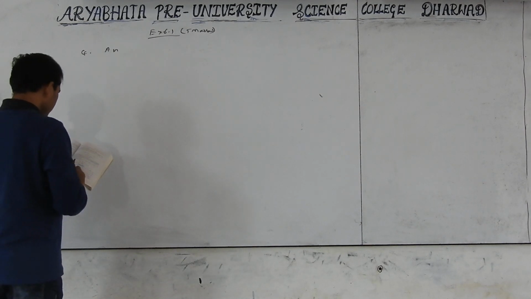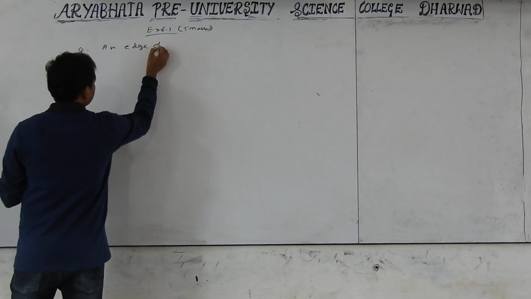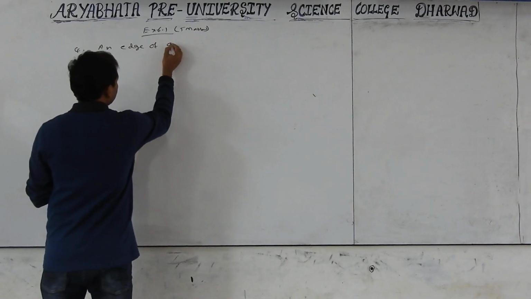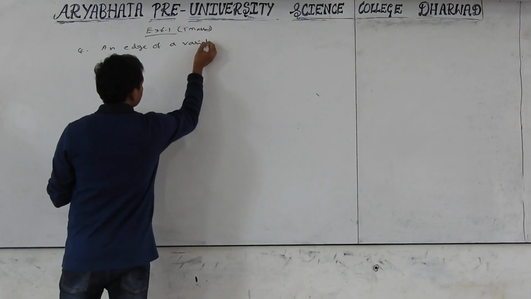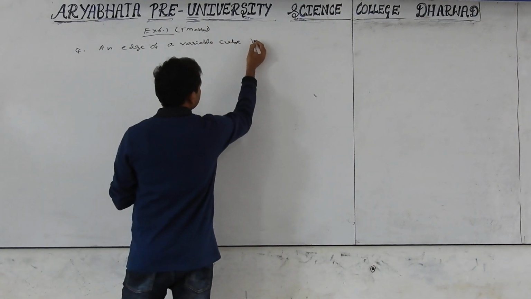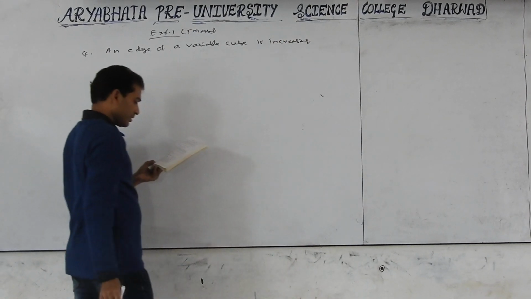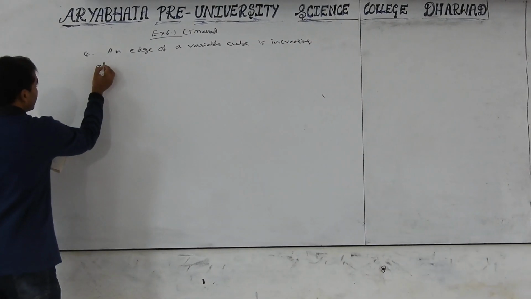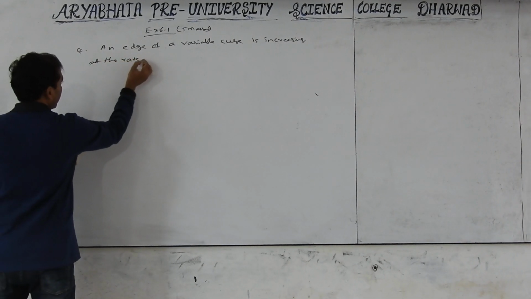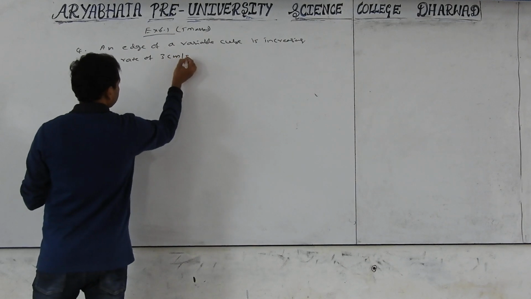The fourth question: an edge of a variable cube is increasing at the rate of 3 centimeter per second.